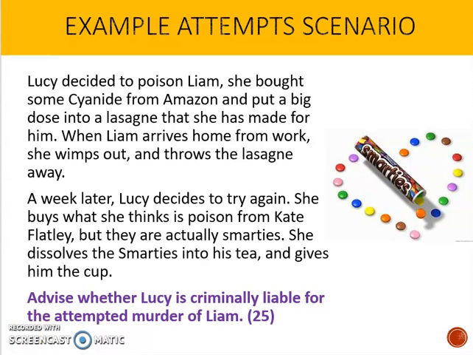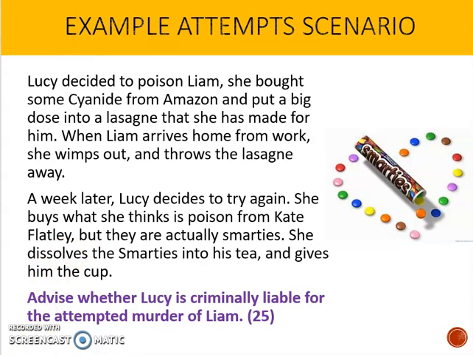In this situation, we can see that Liam hasn't died because she didn't actually give him the poison. What she gives him is Smarties, which obviously isn't going to kill him. So we haven't got murder because he's not dead. But you're being asked to discuss attempted murder. So should she be guilty of the crime of attempted murder for poisoning his lasagna and giving him these dissolved Smarties?